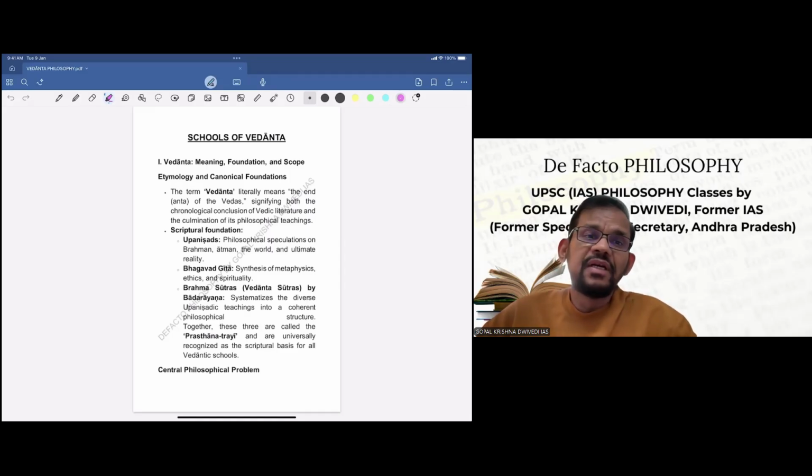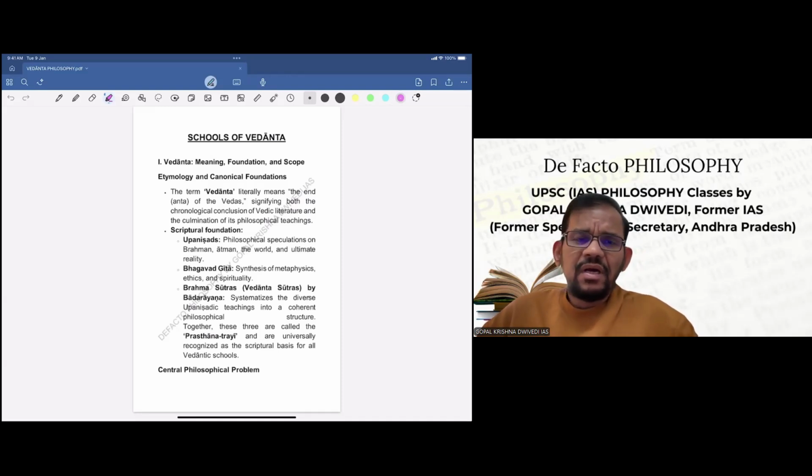Also, usually every year about 40 to 50 marks of questions come from Vedanta philosophy. A 20 marks question is definitely sure, and another 15 marks and another 10 marks question may also come. So basically a 40 to 50 marks question is definitely going to come. It's a very important philosophical system from the exam point of view, and also from the knowledge point of view, from the philosophical development of Indian systems. It's a very important school.